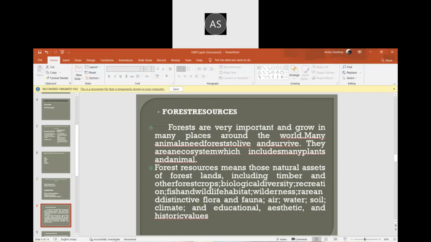In forest resources, a large part of the earth is covered with forest, water and greenery. Forests are very important and grow in many places around the world. Many animals need forests to live and survive.